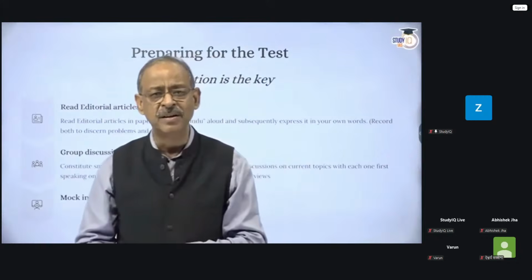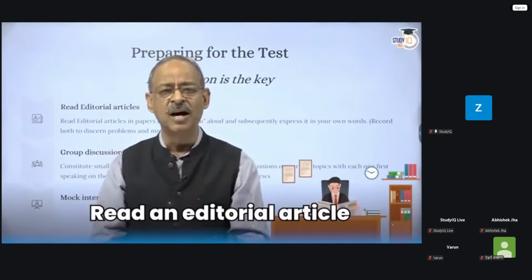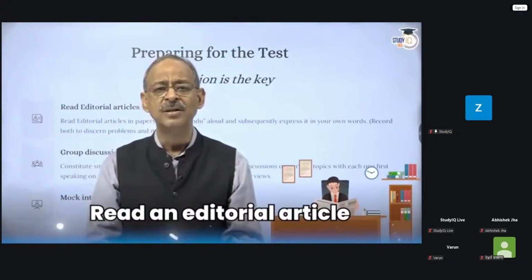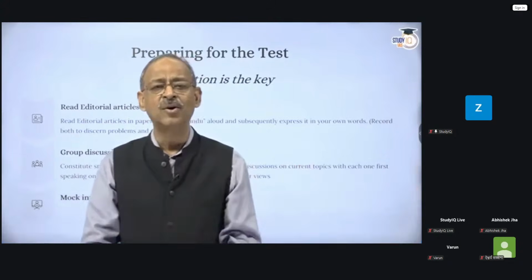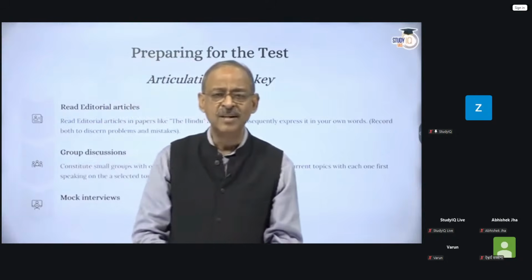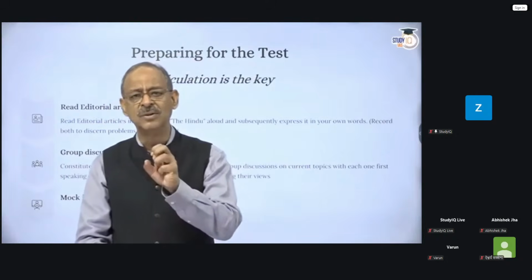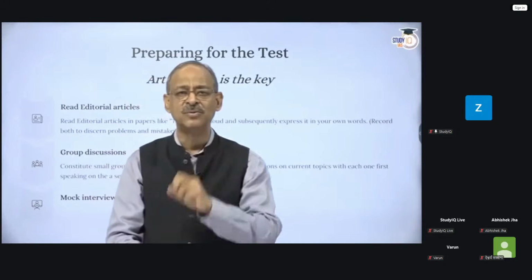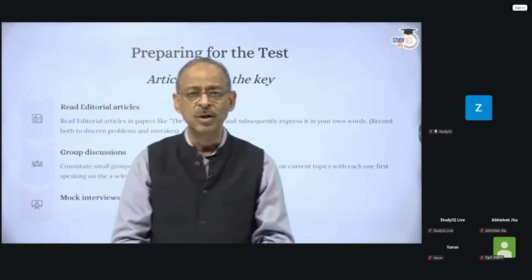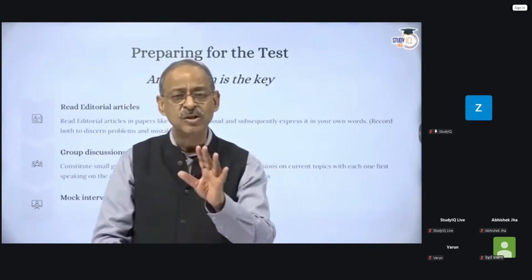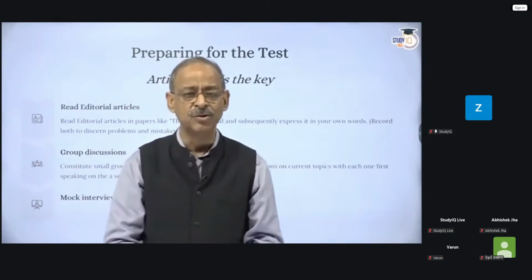Stand in front of a mirror, select an editorial article and read it aloud in front of a mirror, as I said, and record it on your phone. Why record it? Because you will understand where you are missing out, where you are unable to pronounce the word correctly. And through this, you'll be able to improve. Regularly record it, and you will see the improvement over a period of time.